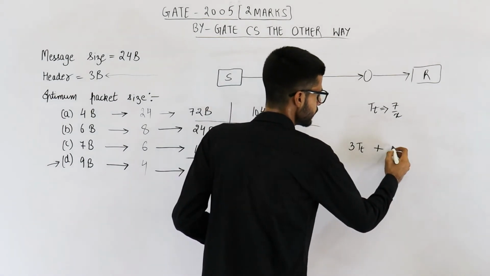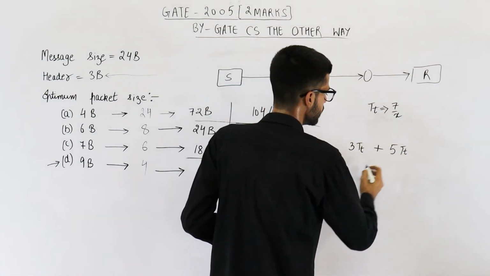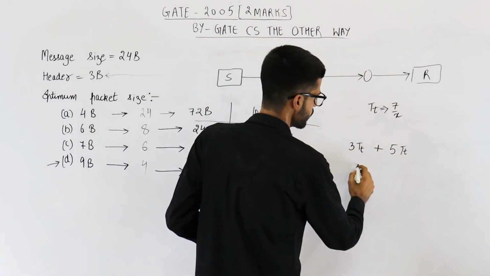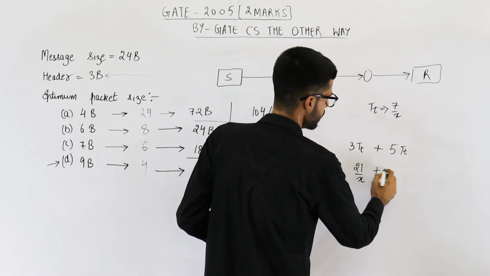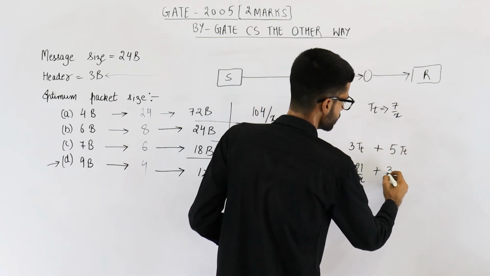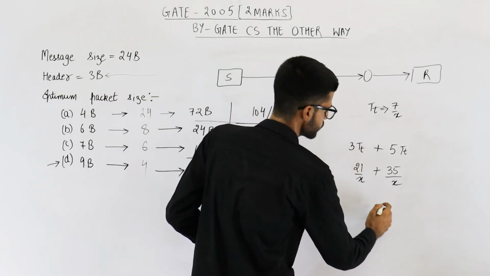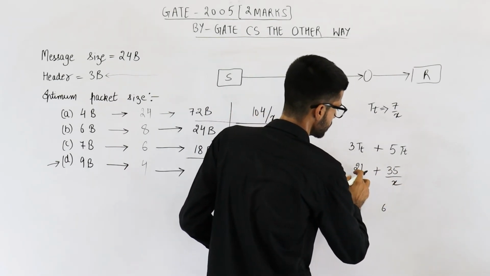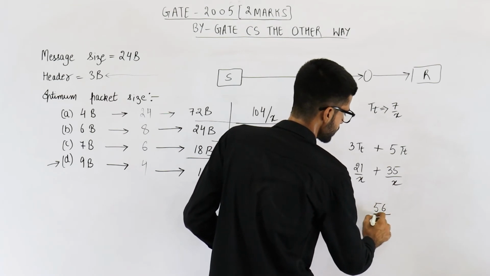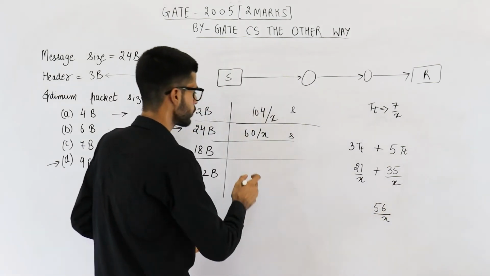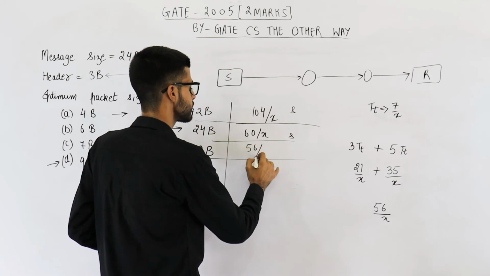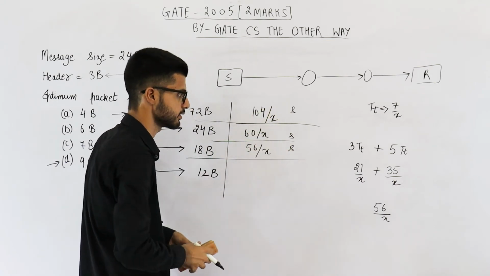So it will be 5 into tt. How much is this? 7 3s are 21 divided by x plus 7 5s are 35 divided by x. 5 plus 1 is 6 and 5, 56 divided by x. So total time in this case is 56 divided by x, these many seconds. Okay.